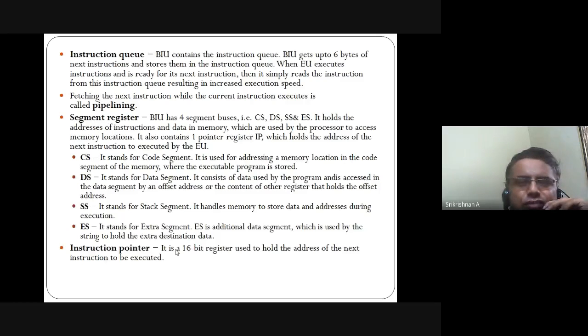This is actually to speed up your processing capability. You have to give speed, then only this pipelining will work.